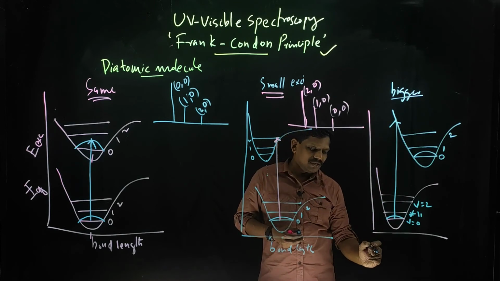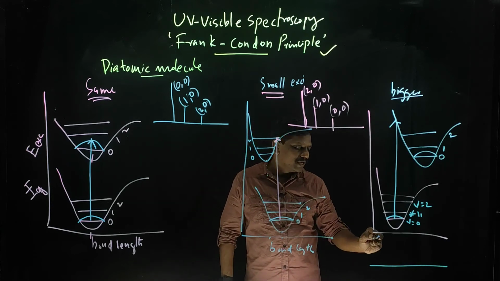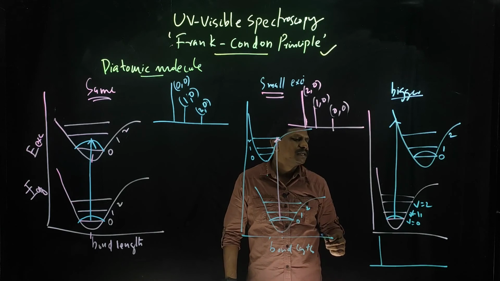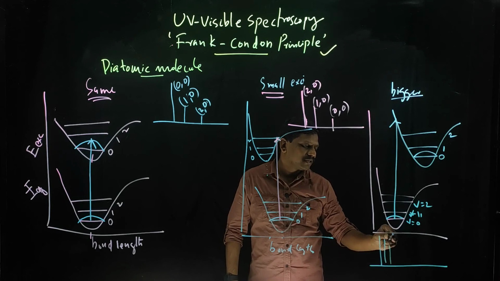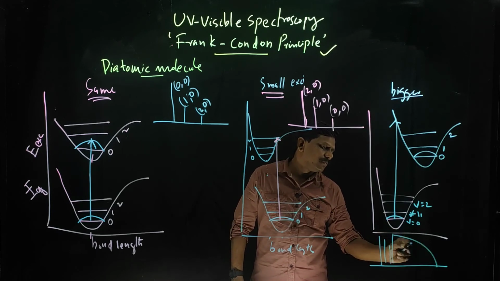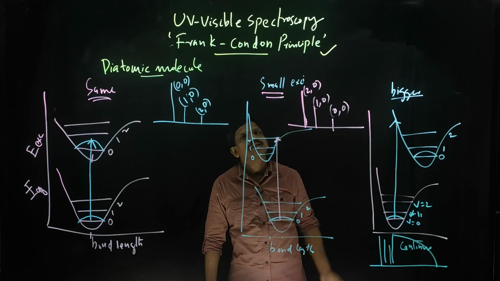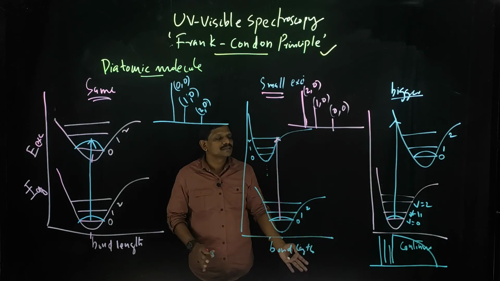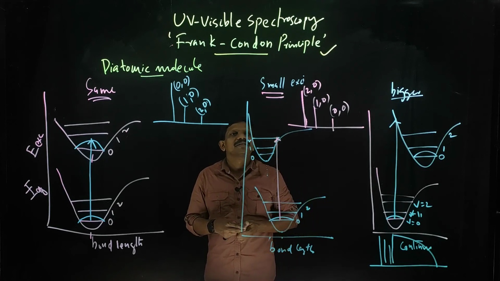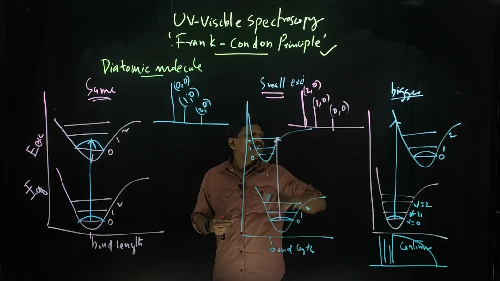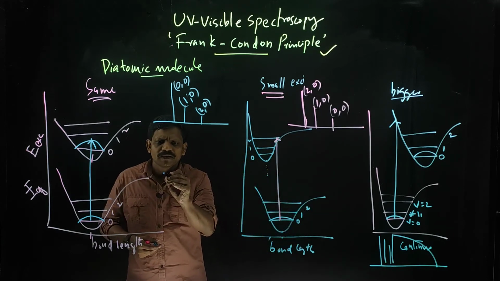So what happens when you express it like this? You will get some intense lines, and also some lines like this, and finally you will get a continuum. That means when you go to a very high internuclear distance, you will get a continuum. In between also you can consider this is a small one, this is the same one, this is a bigger one.